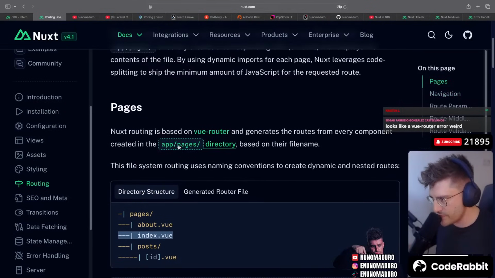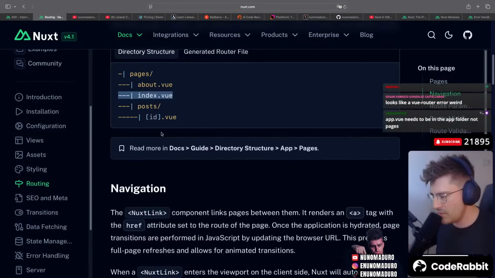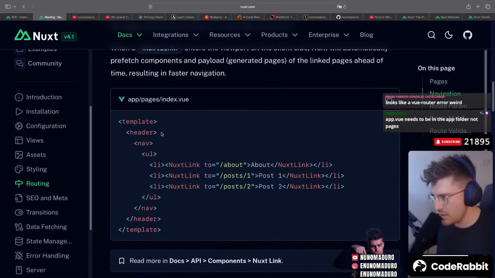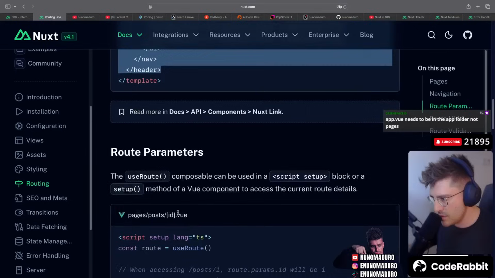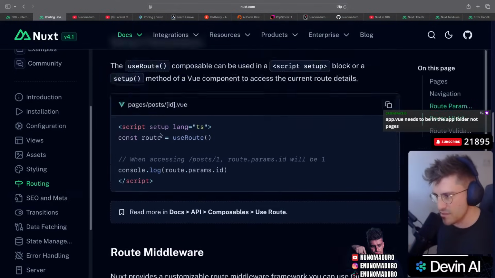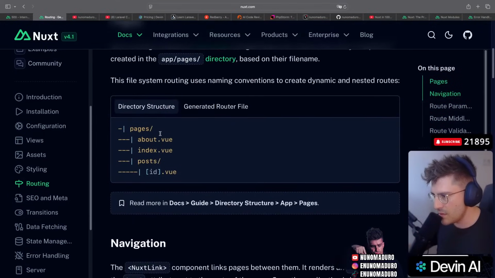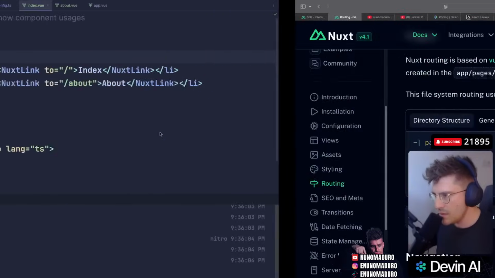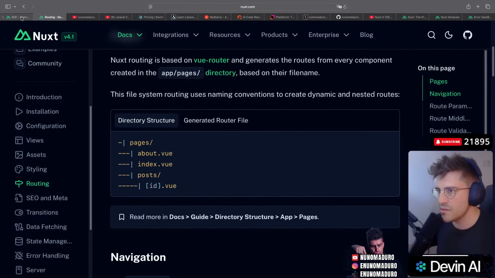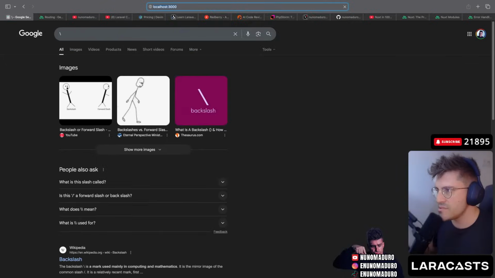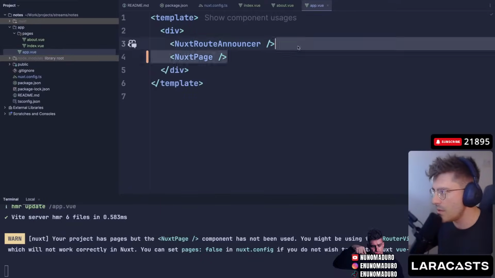Let's start from scratch, from the beginning. Come on, Nuxt. So app, pages, index.vue. Yeah, we have this, and that's it. Why? Let's try a few things. Let's remove this stuff to see how it goes. Then literally nothing happens. Oh, we have something at least.